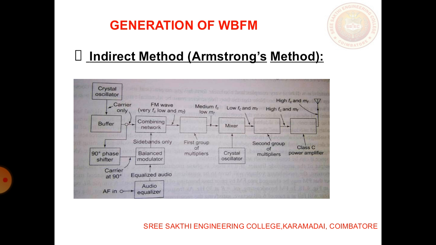This combined signal with low carrier frequency and modulation index is given to a second group of multipliers, where the carrier frequency and the modulation index are both made higher. Finally it is given to a class C power amplifier, where the power of the signal is amplified, and then transmitted as the final output. This is how wide band FM is generated.